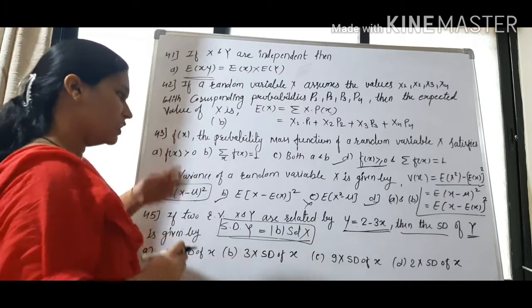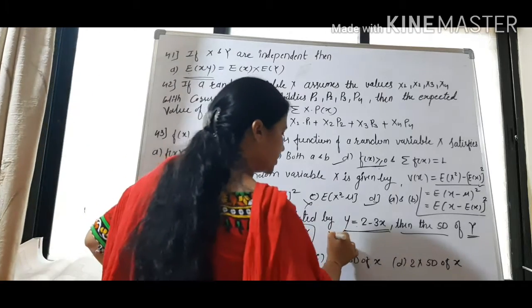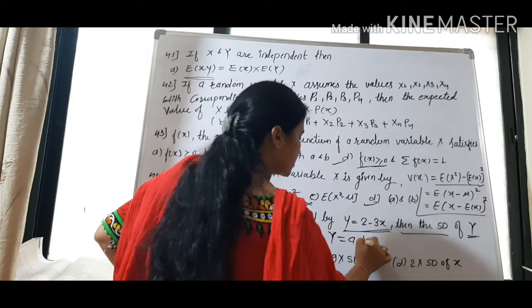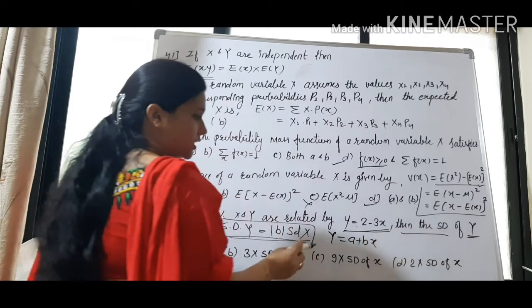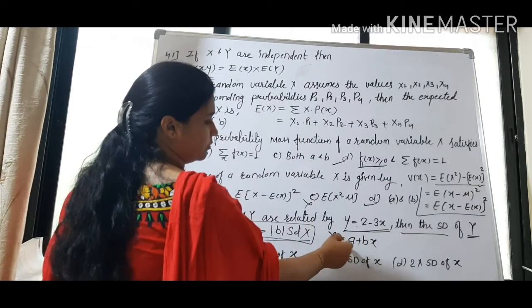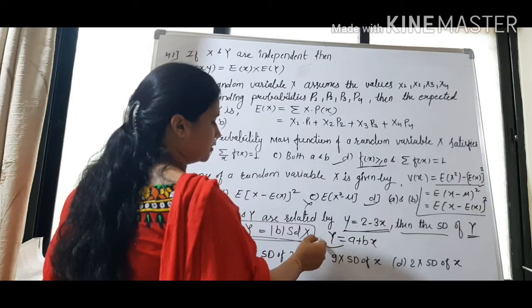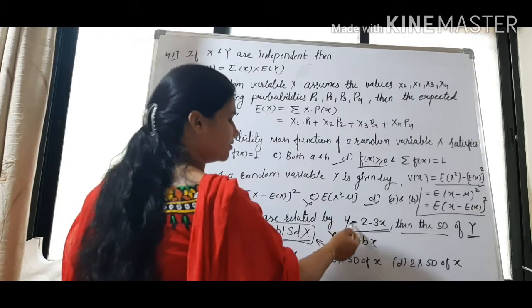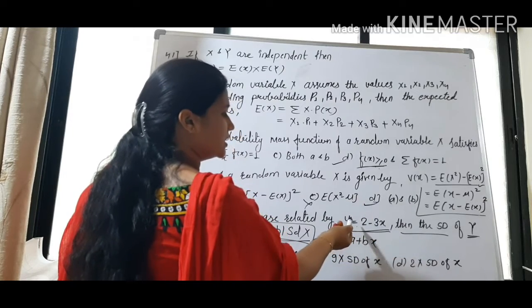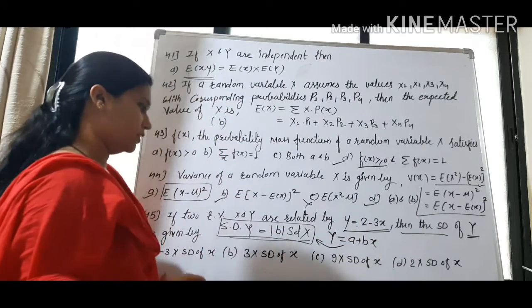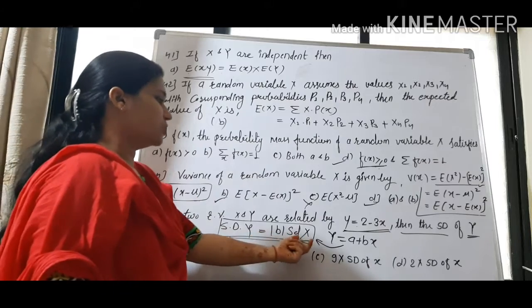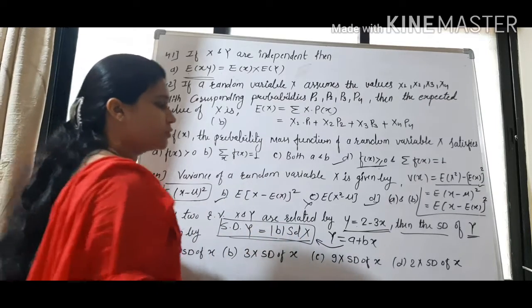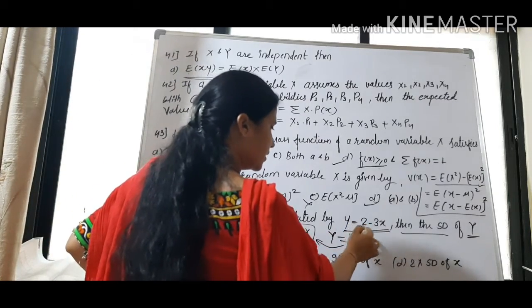So what is b? See, compare this with y equal to a plus bx. This is the general line. When there is such a relation between x and y, the SD of y will be like this. Now the relation between x and y is this. Then what will be the SD of y for this equation? It will be the same, mod b into SD of x. So this is a and this is b.